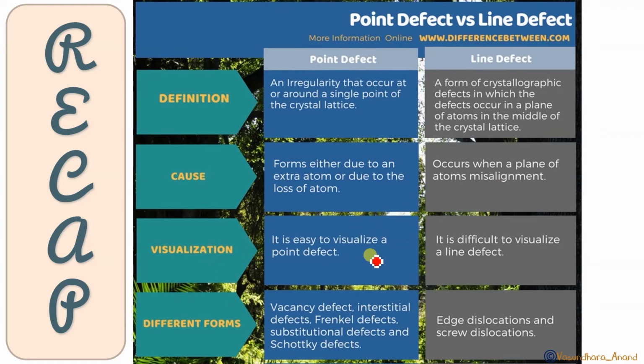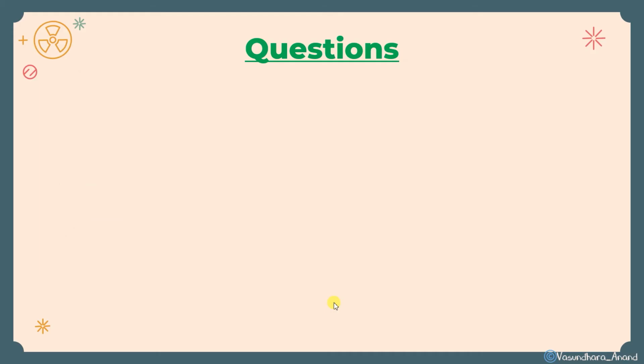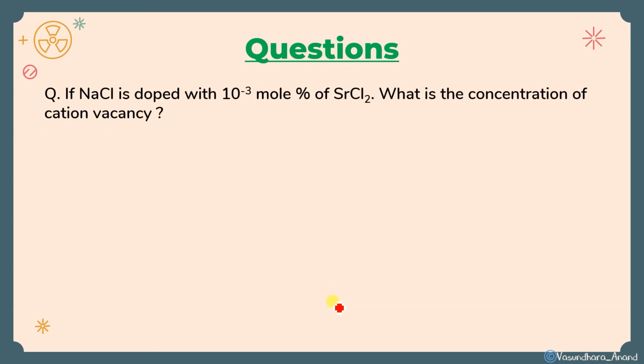Visualization: it is easy to visualize the point defect, आसानी से दिख जाता है, but line defect is not so easy to visualize. Different forms. What are the point defect forms? We have done the vacancy defect, interstitial defect, then Frenkel defect, then Schottky defect, then substitutional defect and all that. And line defect जो होते हैं, that is of two types: edge dislocation and screw dislocation. Okay. Now here are a few questions that we are supposed to do.